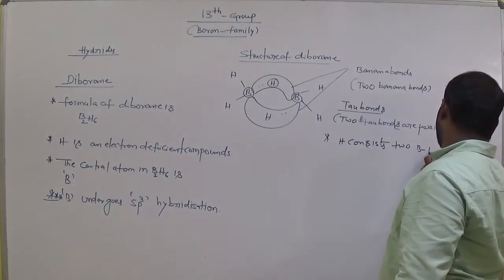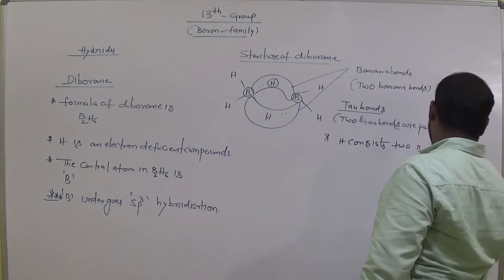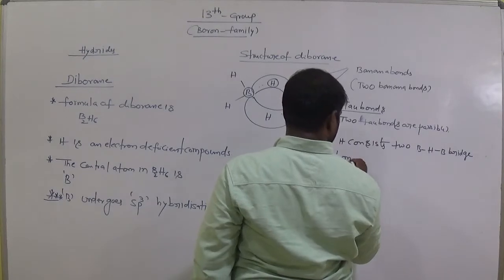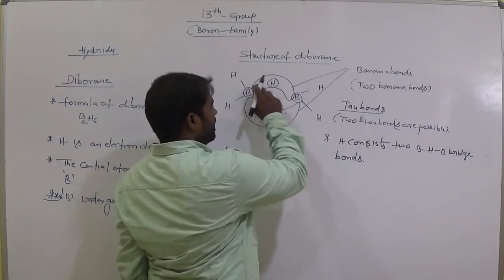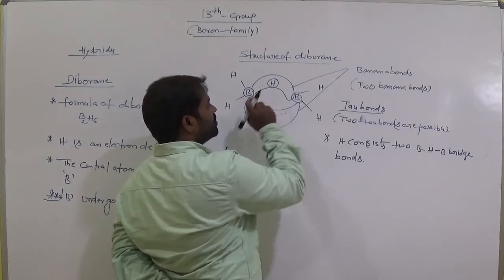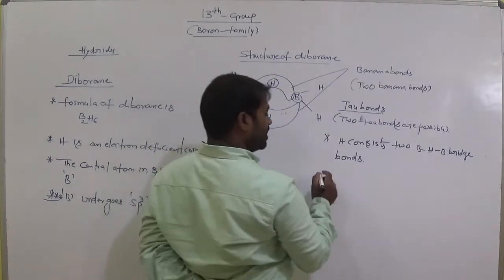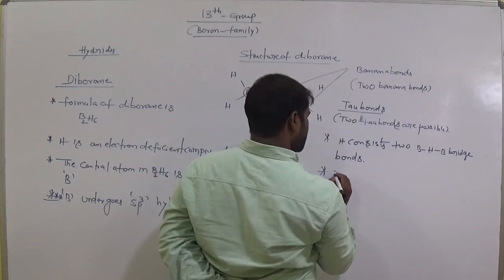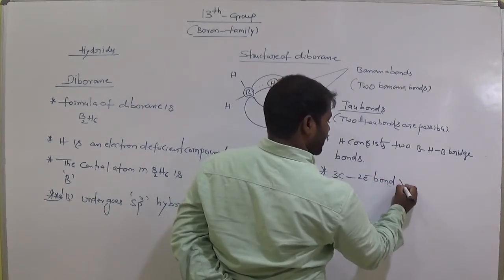It consists of two BHB bridge bonds. Here it is two electrons, and these two electrons are shared between these three atoms. So we call it a three-centered two-electron bond. Very important.